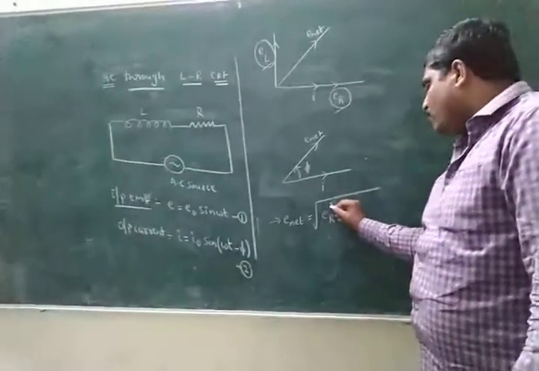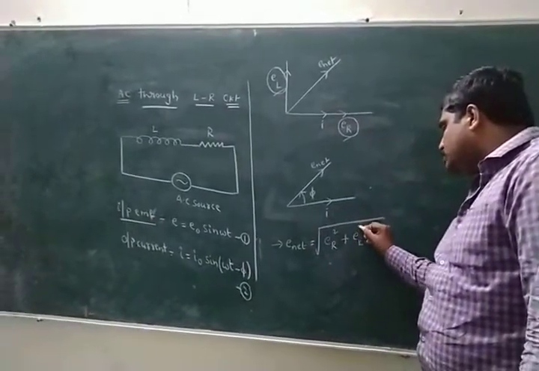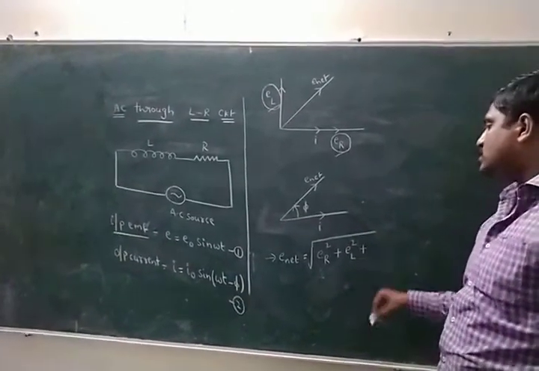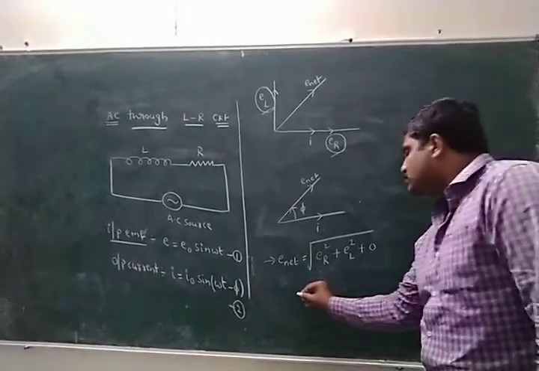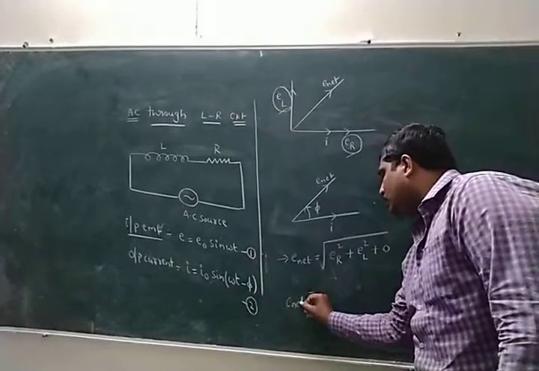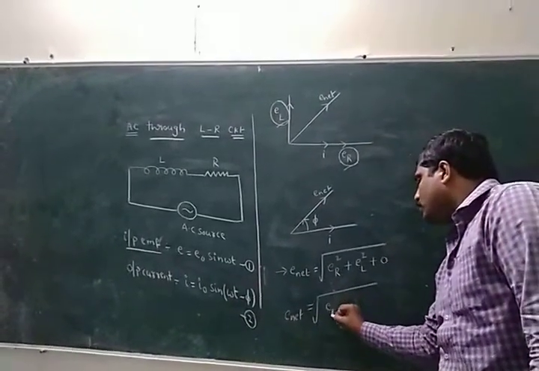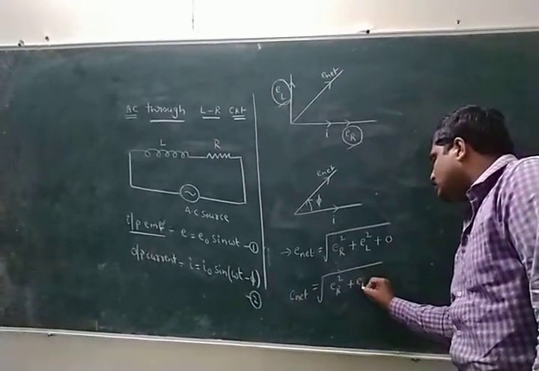Here P is replaced by ER square, Q is replaced by EL square, plus 2PQ cos 90. Cos 90 becomes 0. So the E net formula is under root ER square plus EL square.